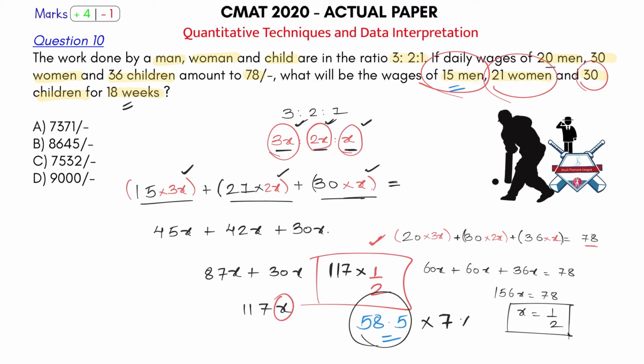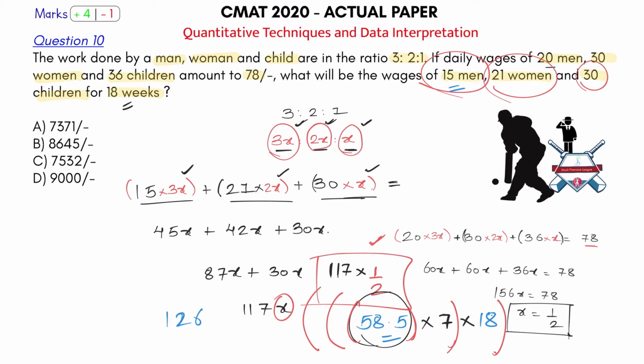The entire thing into 18. Right? So this is what they are earning per day, this is what they are earning per week, and this is what they are earning in 18 weeks. So let's multiply this and reach the answer. What is 18 into 7? Let's multiply this. 8 7s are 56, 7 1s are 7, 12.